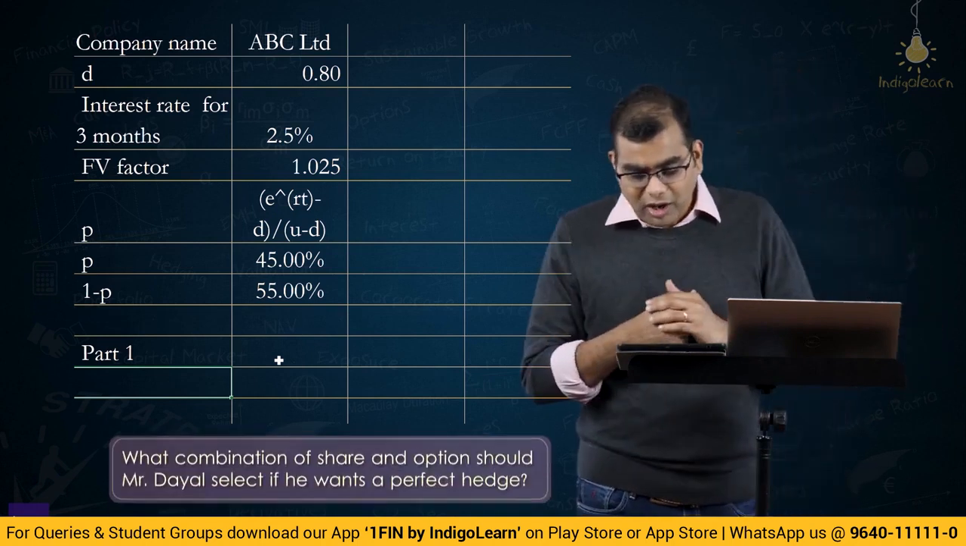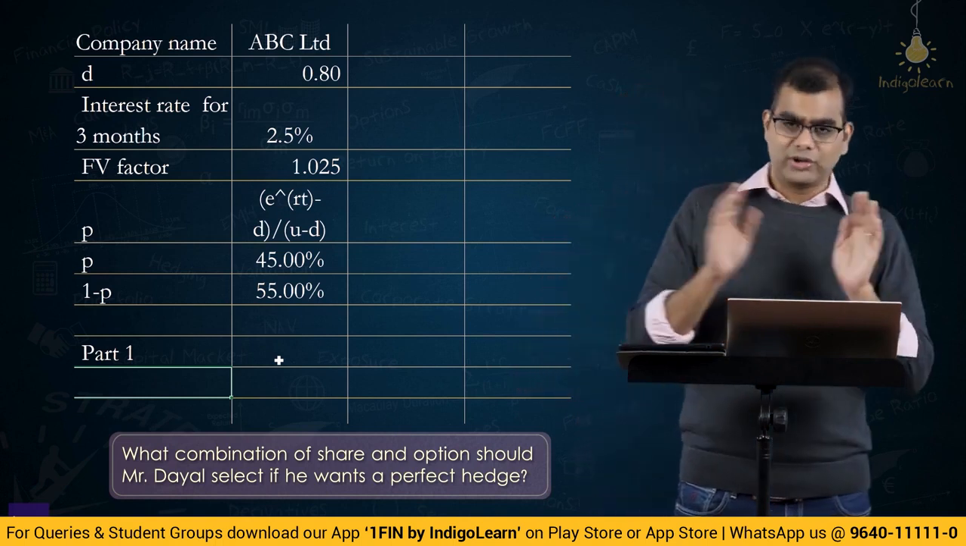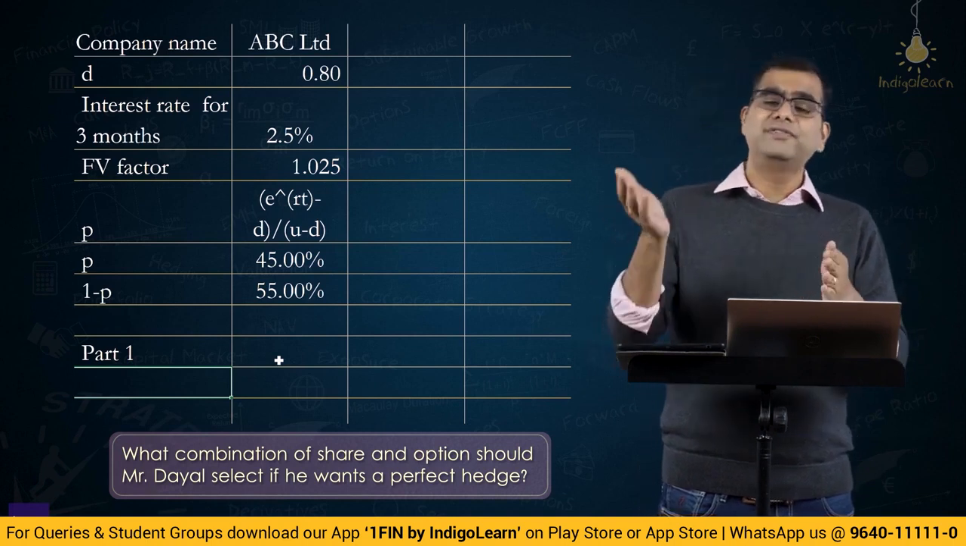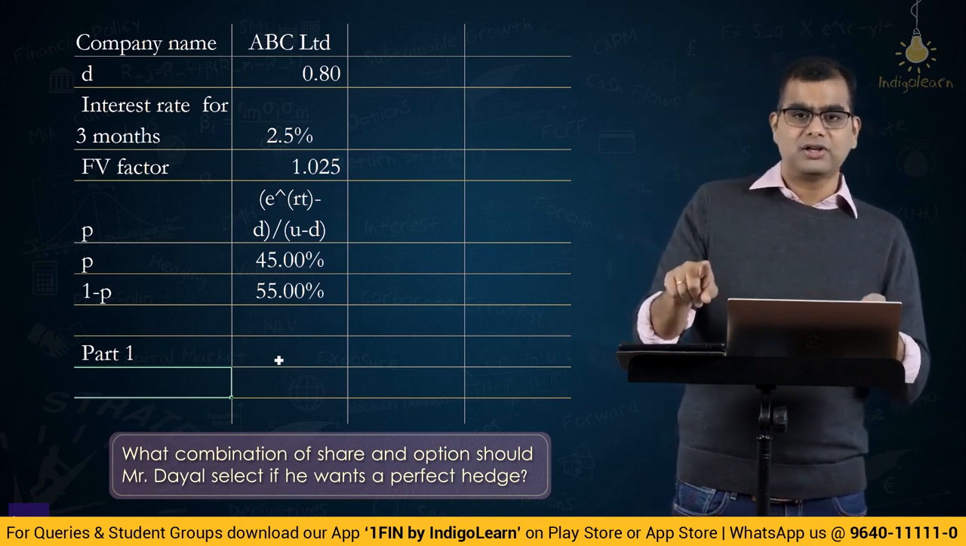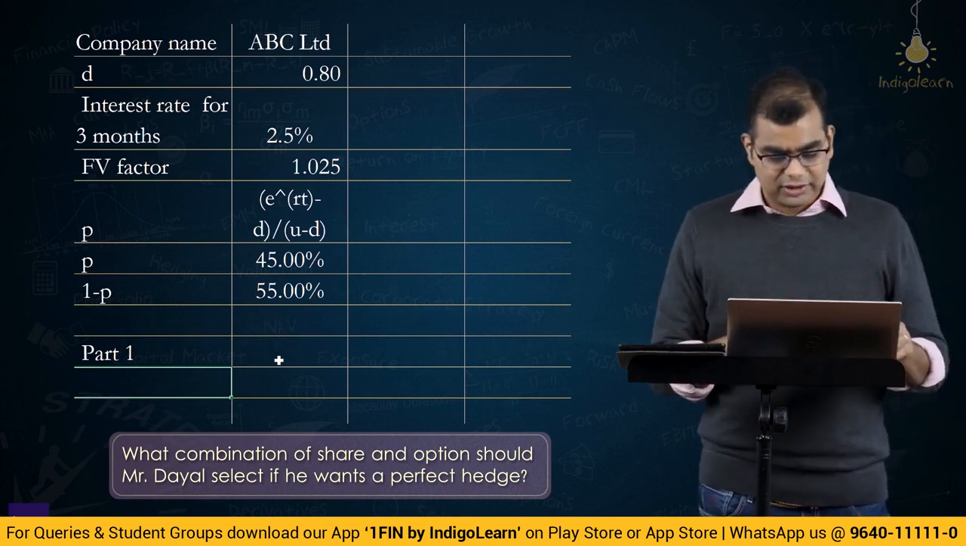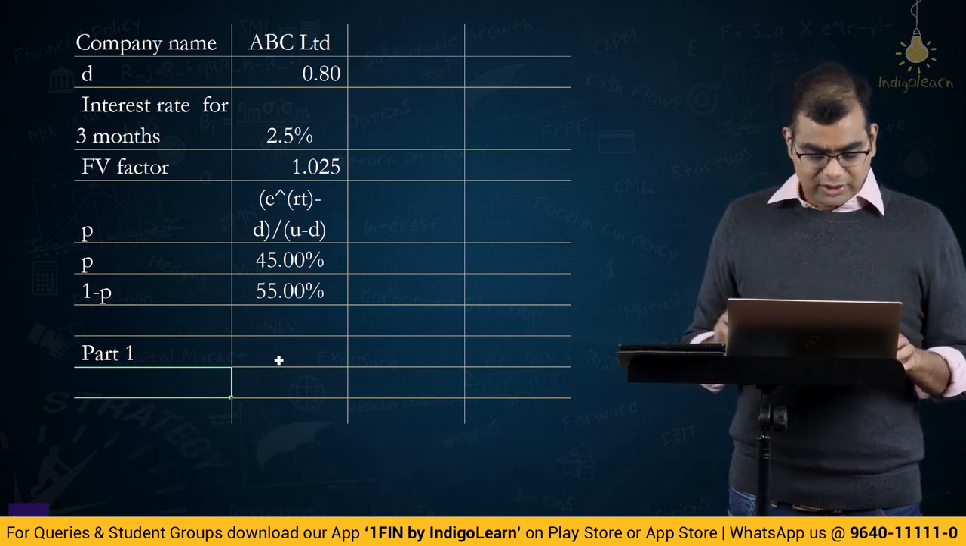Is that the question? What combination of share and option should Mr. Dayal select if he wants a perfect hedge? So, you can say, if he buys one share, he should sell this many options, or if he sells one call option, he should buy this many shares. That is what is required. So, let us first find out what delta is. If you find out delta, the first part of the problem is solved. Okay, what is delta?